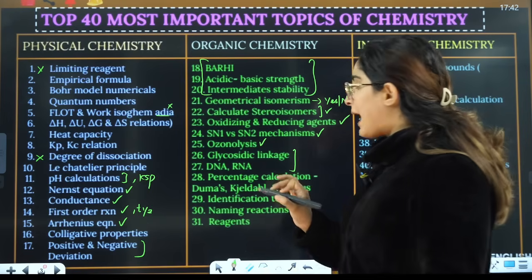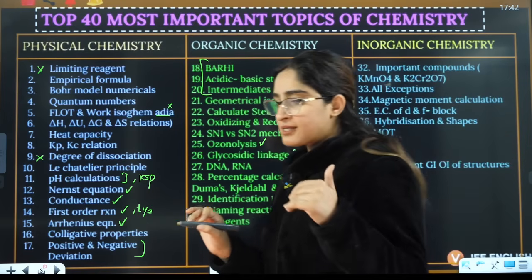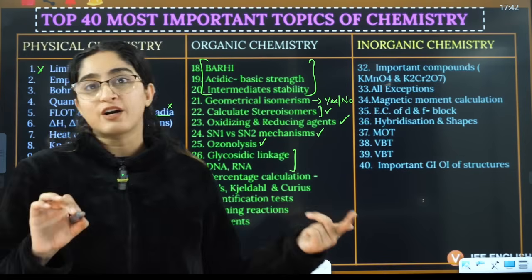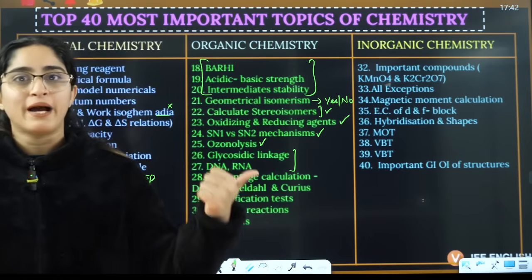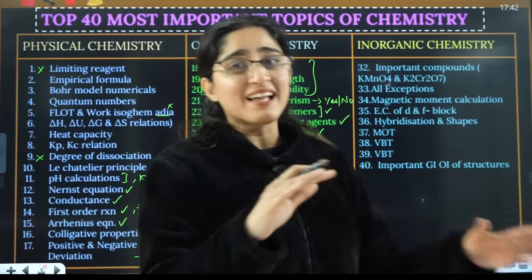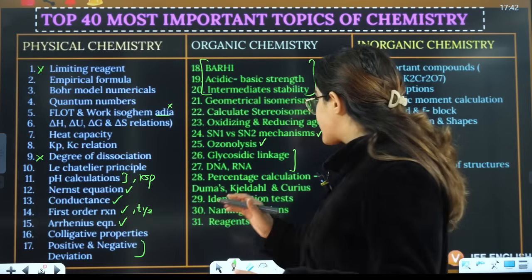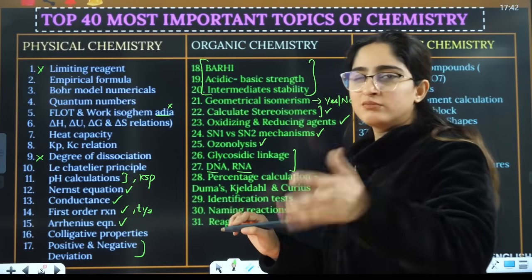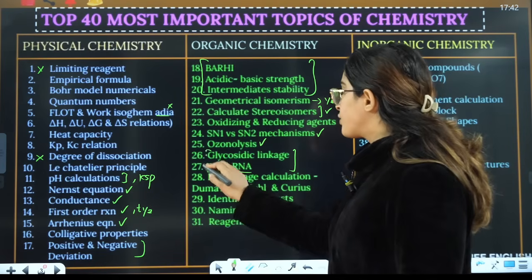In biomolecules, glycosidic linkages: which linkage sucrose has, which maltose has, and which lactose has, and also amylopectin, amylose, glycogen. Just remember the glycosidic linkages. That's it. You don't have to learn the structures here. Then DNA, RNA: which has which base, which has which sugar. Simple questions they can ask you from here.